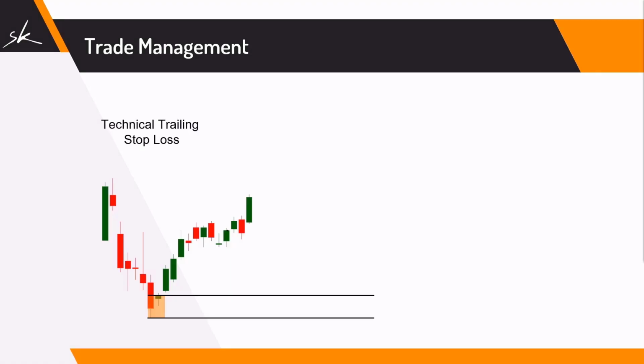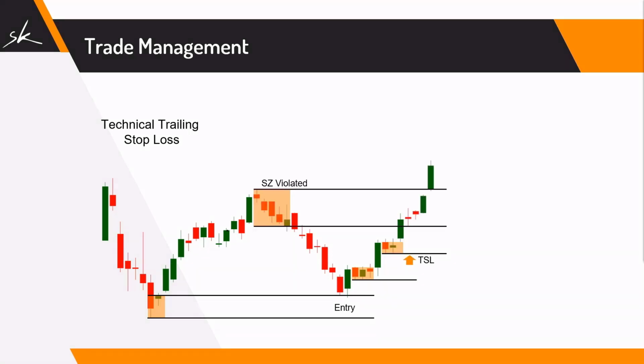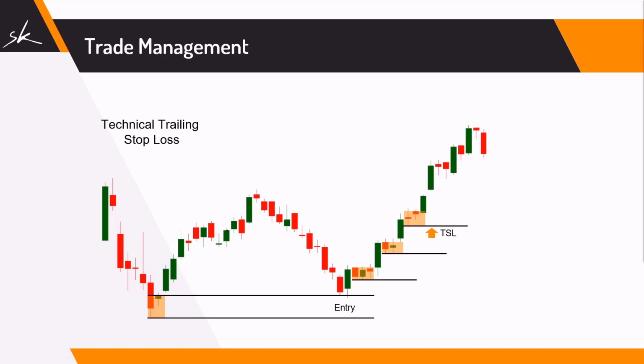In case of a demand zone, we take entry when the prices retrace back to the demand zone. After entry, we will identify the opposing supply zone. Once this supply zone is violated, we will identify the newly formed demand zone and revise the stop loss to the distal line of this demand zone. We can see violation of another supply zone. The trailing stop loss will now be revised to the next demand zone distal line. On every supply violation, we will keep revising the stop loss to the distal line of the most recently formed demand zone. This will continue until prices reach our target or hit the trailing stop loss.